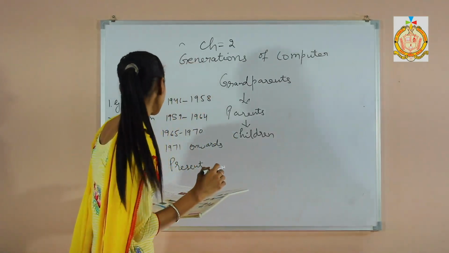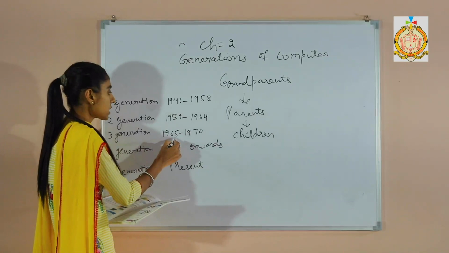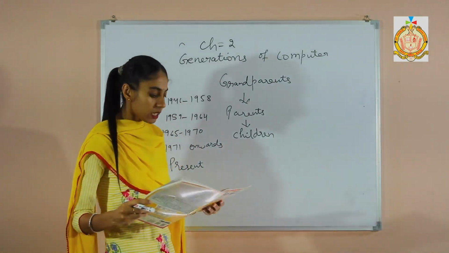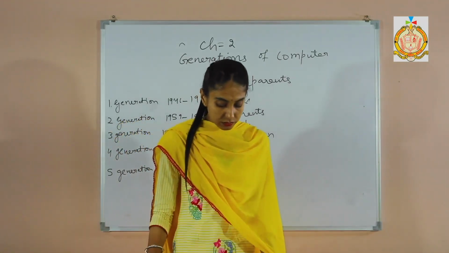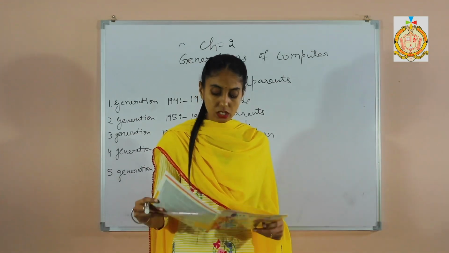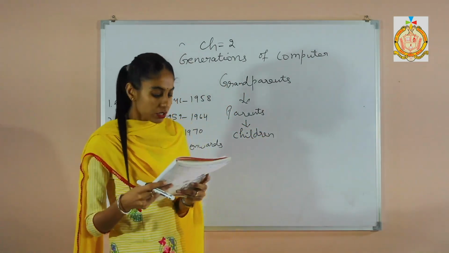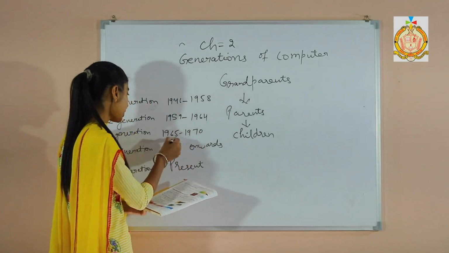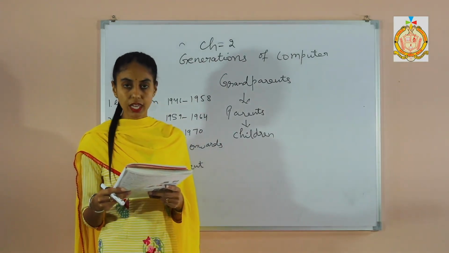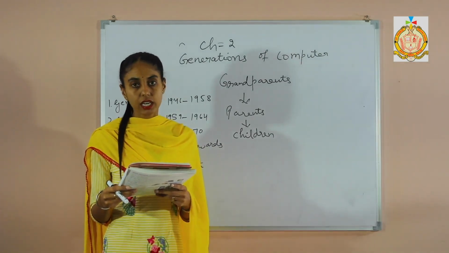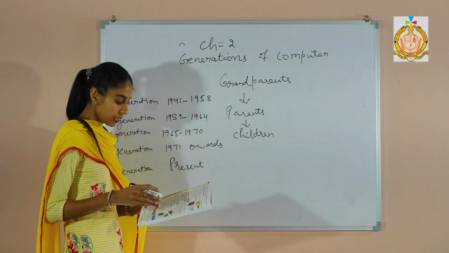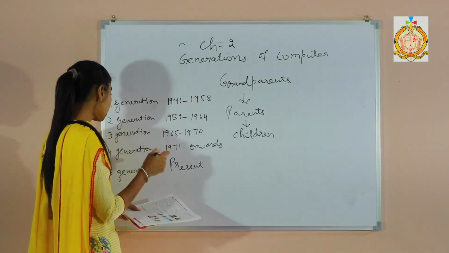Next is the third generation computer, 1965 to 1970. In between, there is an integrated circuit. The transistors were replaced by the integrated circuits, known as semiconductor chips. Features of third generation: they used integrated circuits, the size became smaller, they generated less heat as compared to first or second generation. Clear?